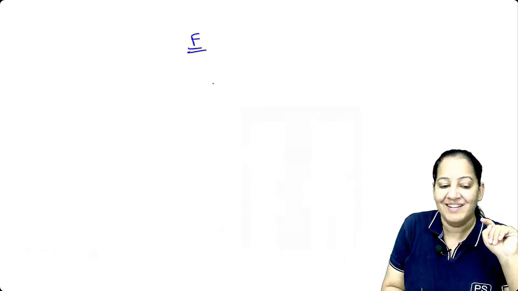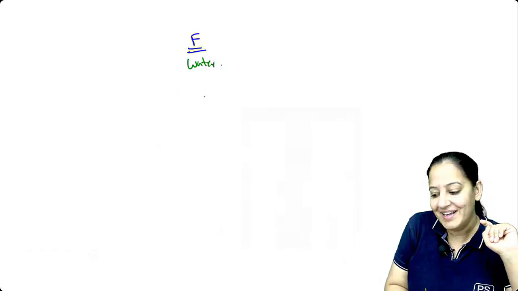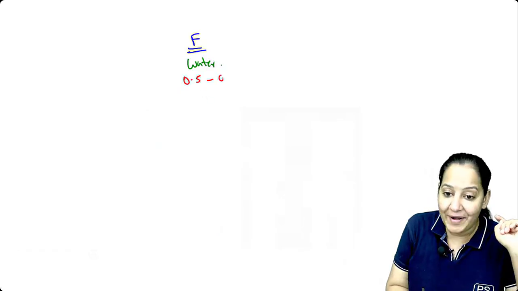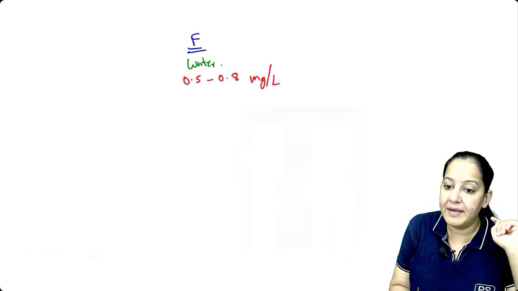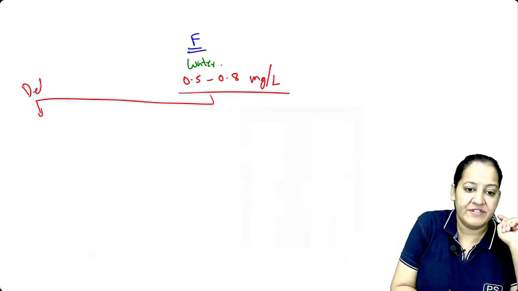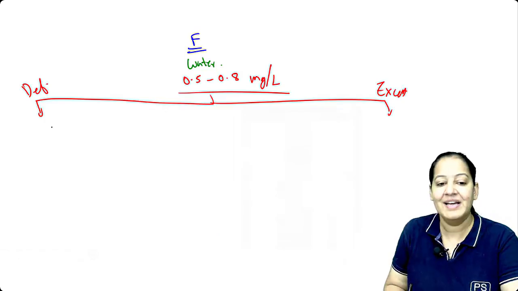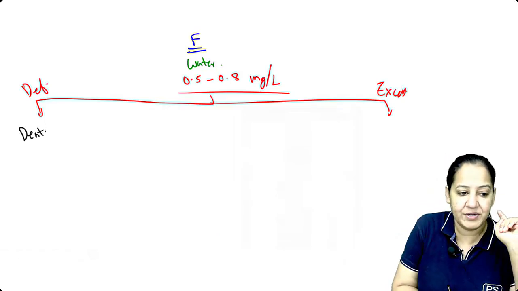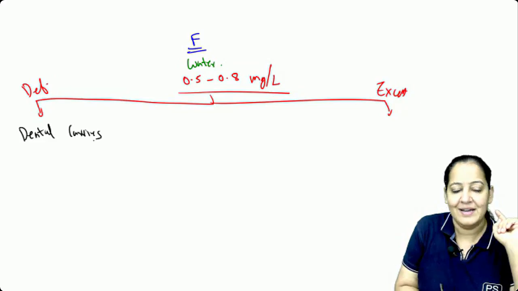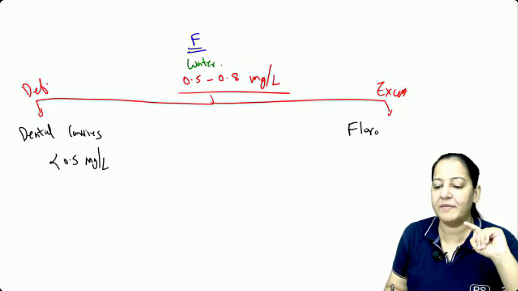Let me write the summary. Fluorine. Tell me the source of fluorine. Water. Tell me the normal concentration. 0.5 to 0.8 milligram per liter. It's ppm. Tell me what happens if deficiency occurs, what happens if excess occurs, and the names of the diseases. In deficiency, it leads to dental caries. Only one disease. It is less than 0.5 milligram per liter, dental caries. And in excess, the name of the disease is fluorosis.